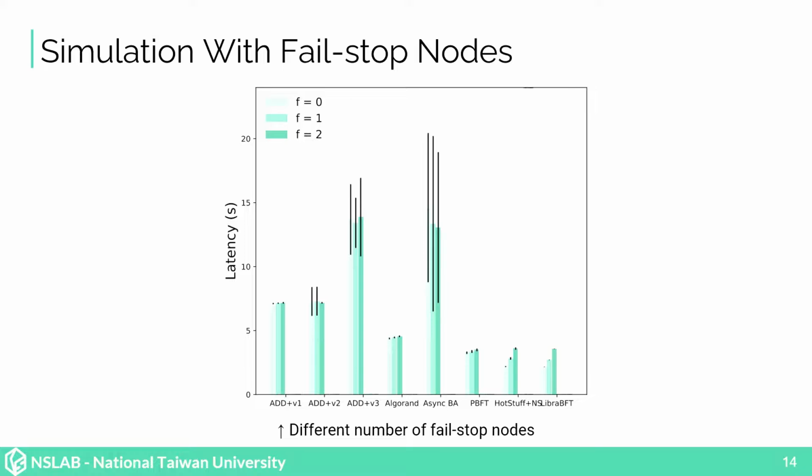This experiment is checking BFT protocols' performance when some of the participating nodes are fail-stop nodes. The x-axis is the type of the BFT protocol, and the y-axis is the time usage of these protocols. We gradually increase the number of fail-stop nodes, and we can see that when there are less than 3 fail-stop nodes, Hsiao has the best performance among these protocols.